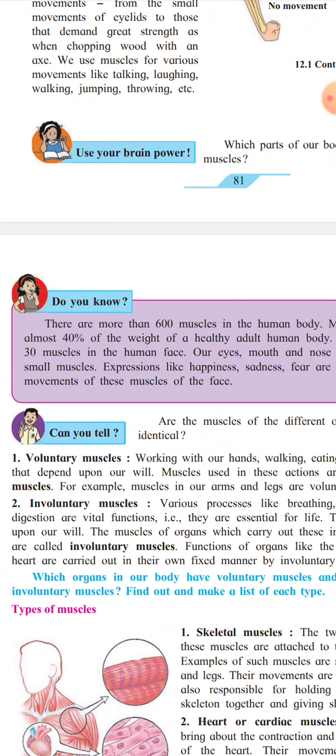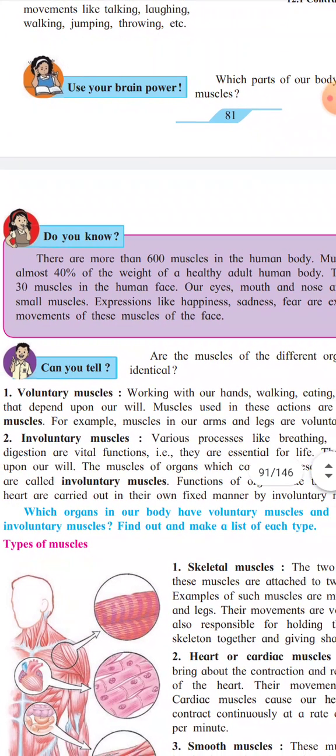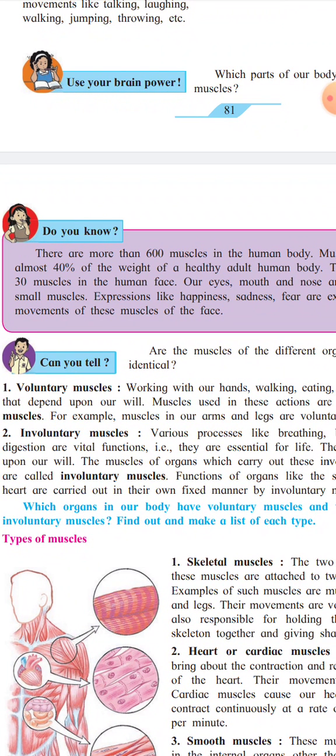Now, are the muscles of different organs in our body identical? No. Previously I told you, no. Some are voluntary, some are involuntary. What is meant by voluntary and involuntary? Now, the next topic of this lesson, we are going to start learning. Voluntary muscles: how they work and where they are present.